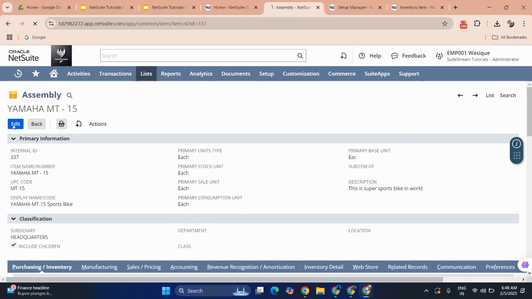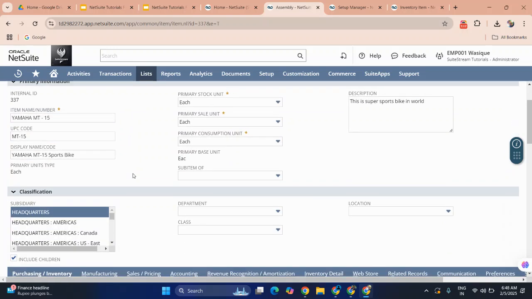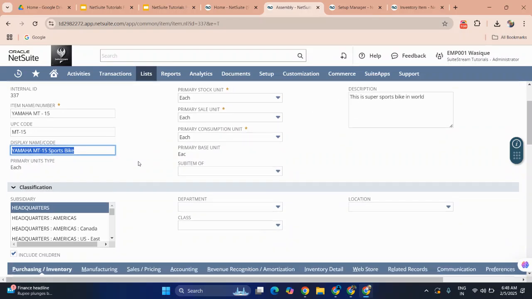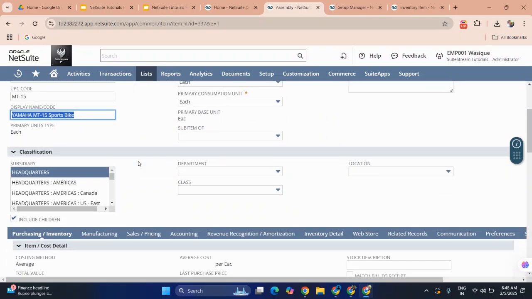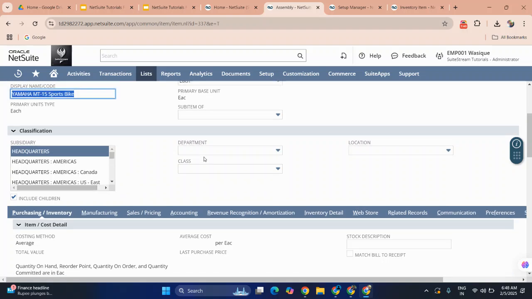Now we can review the item we created earlier. Just give the name, bike. For example, we are manufacturing and assembling a bike. The primary stock unit is each, and the display name is each. This is a super sport bike. Just give the description, and make it available based on subsidiary. Whichever subsidiary you want to display it for, make it available.